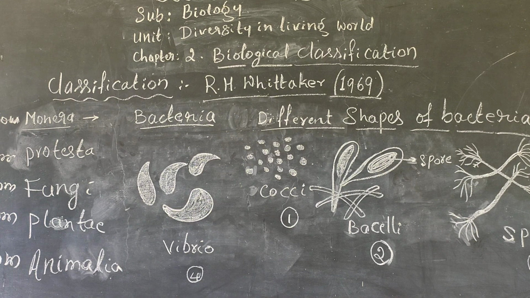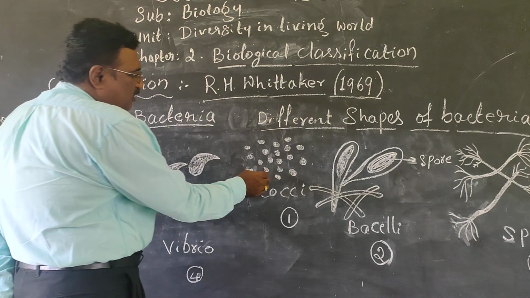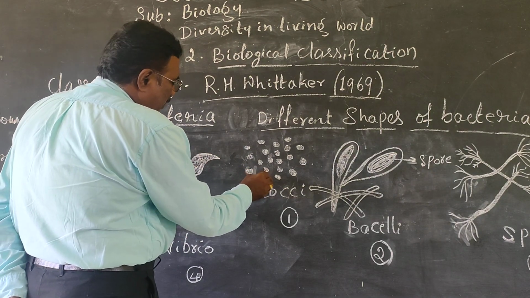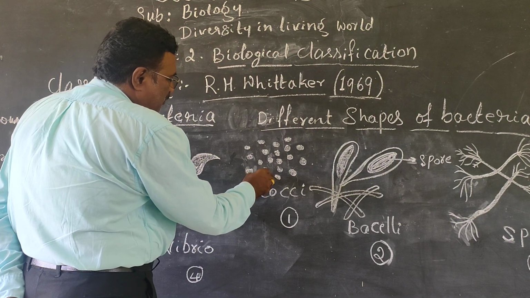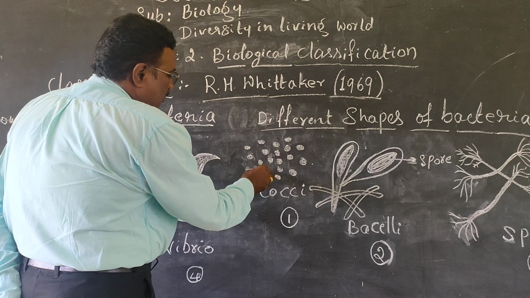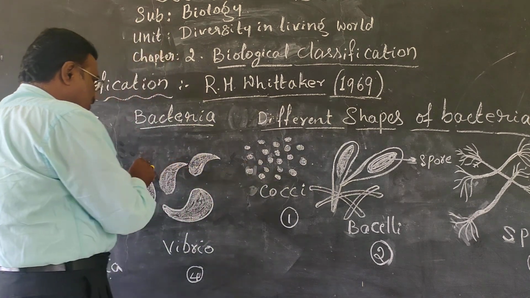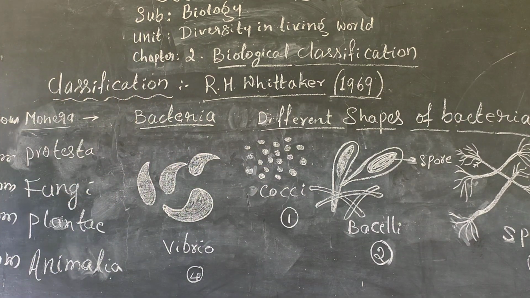Next one is Vibrio. The Vibrio is also a very simple structure, like a cocci. The Vibrio is like a leaf shape. The cells will generate each other. It is a sexual reproduction. It will develop one from another.